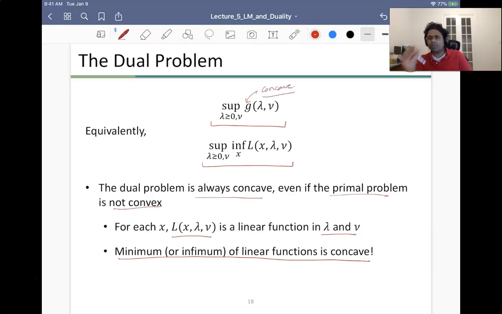The critical thing in duality is that you need to be able to solve this problem to get the infimum. So that's probably where the trickiness comes in the case of non-convex optimization. If the non-convex optimization problem can actually solve this infimum and get the dual, then it's a concave problem. The problem oftentimes is that you are not able to solve this in closed form.